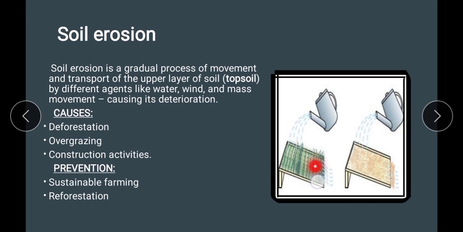Here, as we can see in this picture, there are lots of plants which are being planted, and over here there is a barren land. So what happens when rain falls or any running water is coming, the speed of the water is being reduced over here. So it results in less soil erosion, and as it is barren, it has no trees in it, there is more soil erosion. So there is less soil erosion when we plant trees, and there is more soil erosion when there are fewer trees or no trees or a barren land.